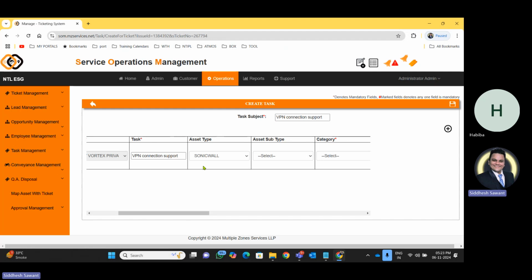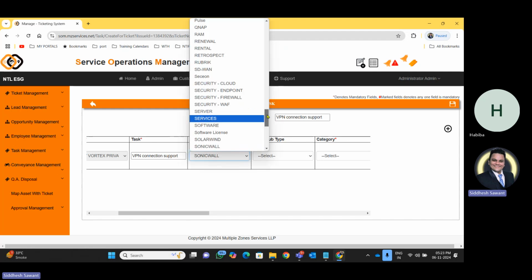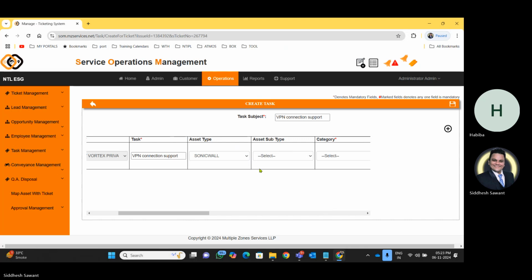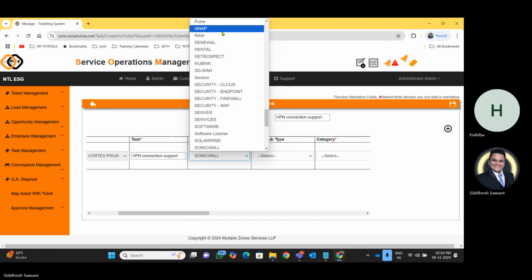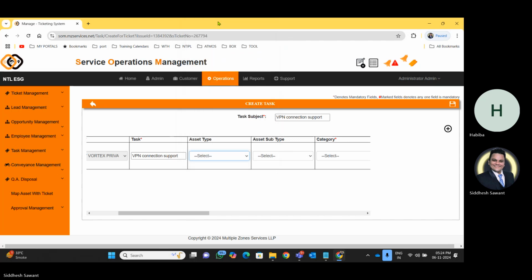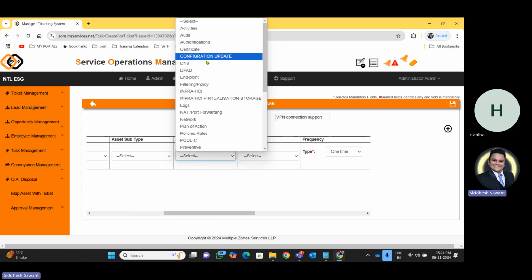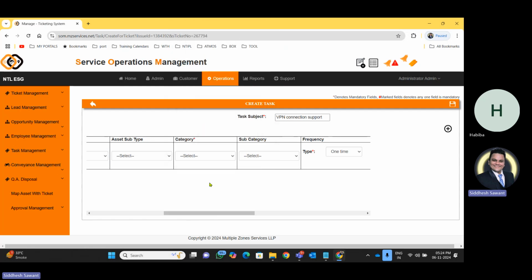And I will select the asset type as blank select, because after clicking this, you will be able to select the category and subcategory.